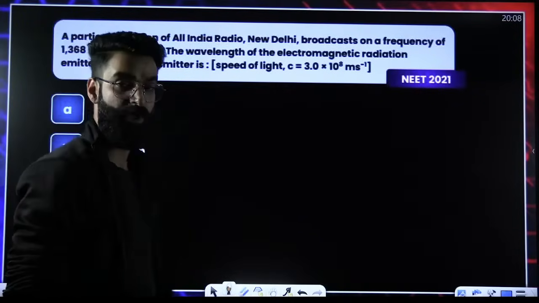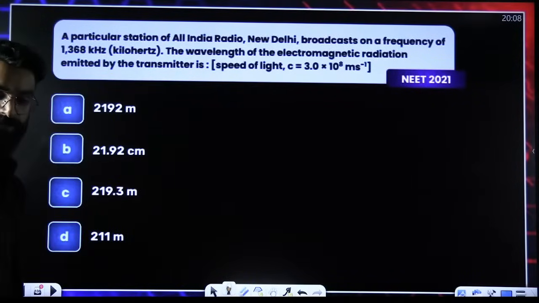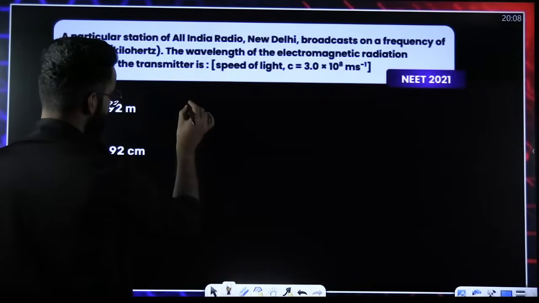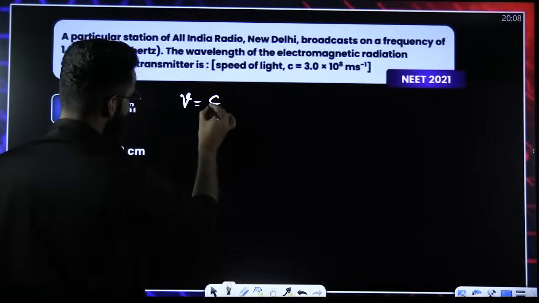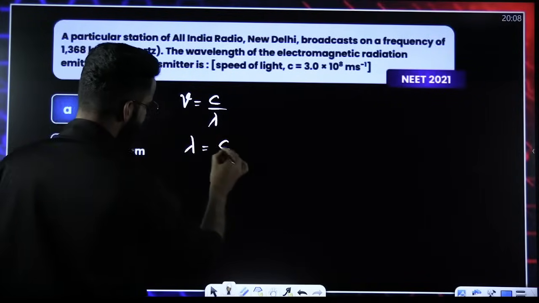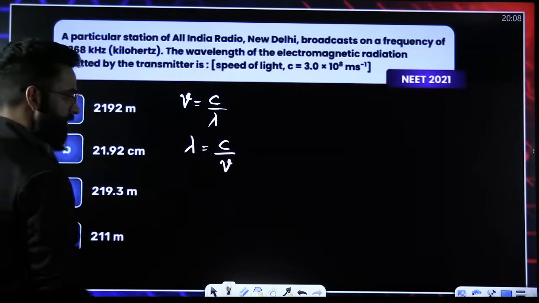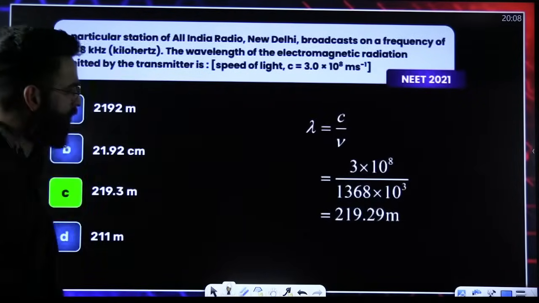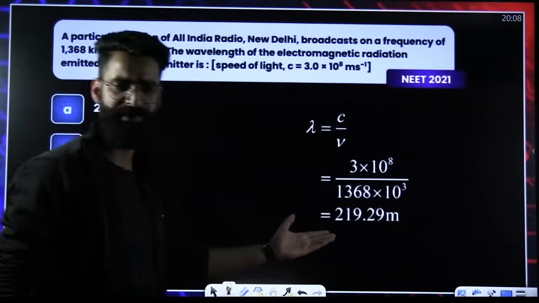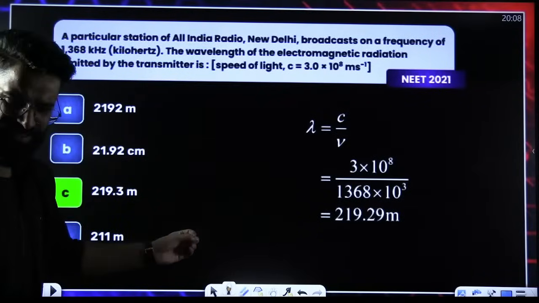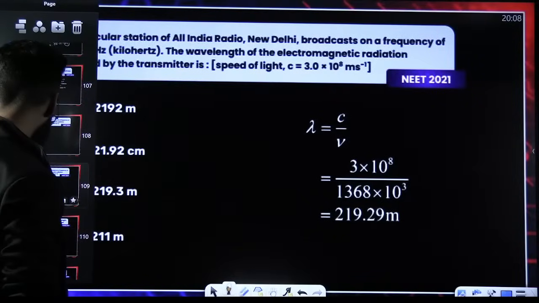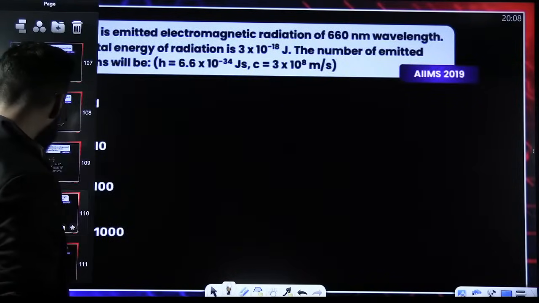Do you remember this question? The question was asked in NEET 2021. One simple question, people. What are we supposed to calculate? Wavelength of the electromagnetic radiation. You know, frequency is equal to C divided by lambda, so lambda has to be equal to C divided by frequency. This you already know, and the frequency is given to us. It's just a matter of calculation and you can solve it. It's an easy question, but calculation wise you might get stuck here, so be careful with that, people.